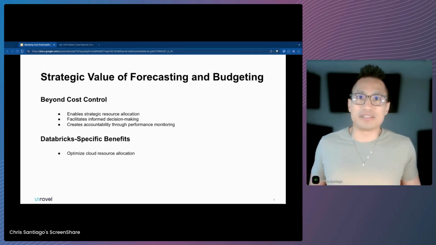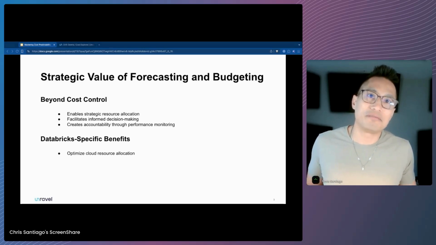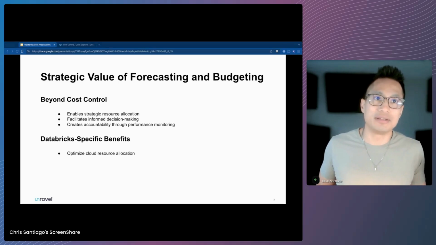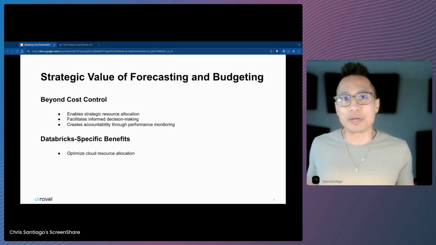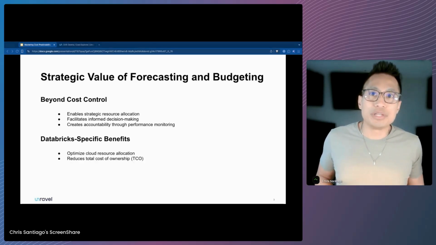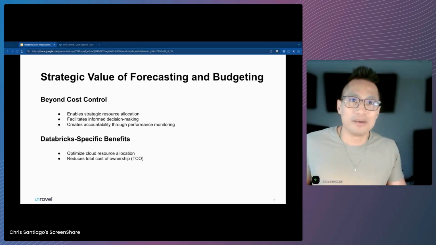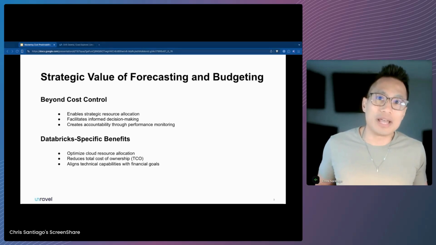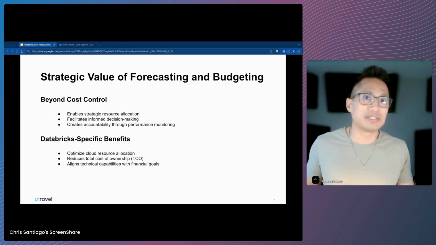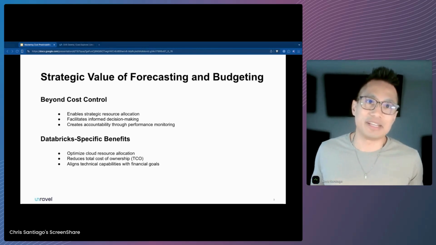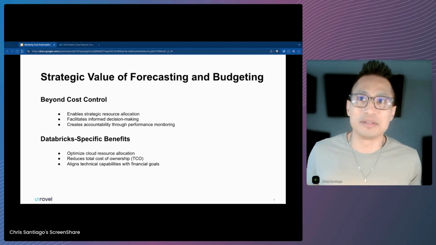In Databricks environments specifically, effective forecasting ensures that cloud resources are utilized efficiently, avoiding both over-provisioning and underutilization. For example, teams can plan workloads more effectively by modeling DBU consumption ahead of time. This reduces the total cost of ownership while maintaining high performance levels for critical workloads. Furthermore, aligning technical capabilities, such as compute power or storage, with financial objectives ensures that every dollar spent on Databricks contributes directly to business outcomes.